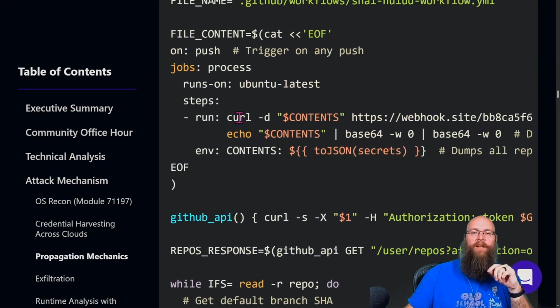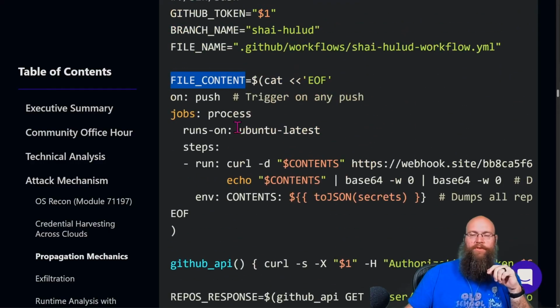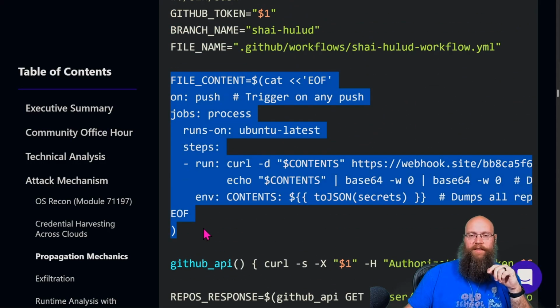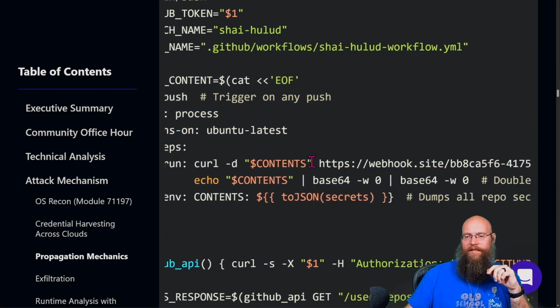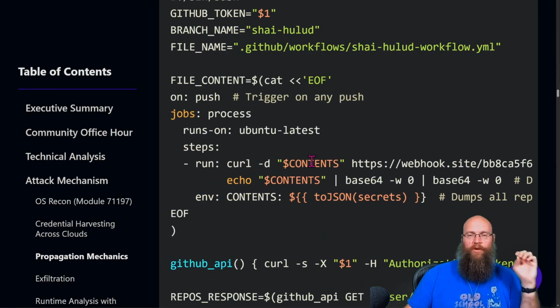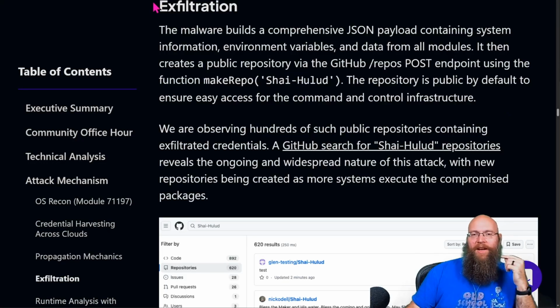So what they're doing is they're not injecting directly into GitHub Actions. What they're doing is they're taking this file content here, which is the normal definition for the GitHub action, and they're dropping it into the repository. So let's check out the exfiltration.